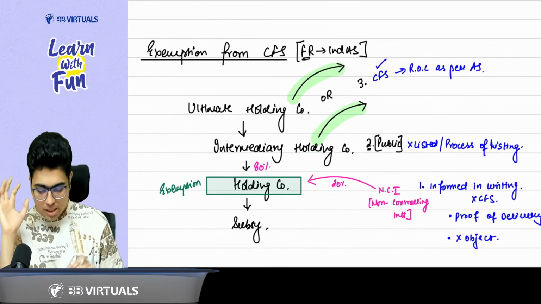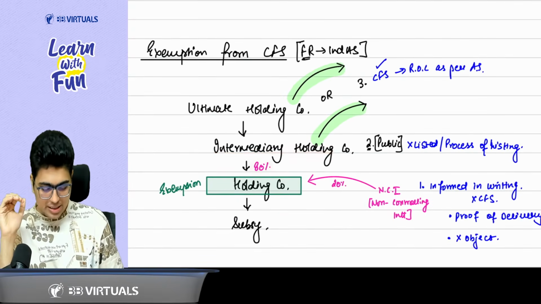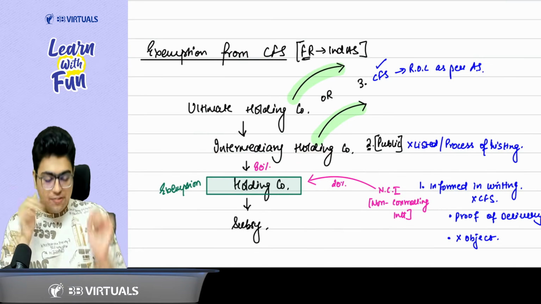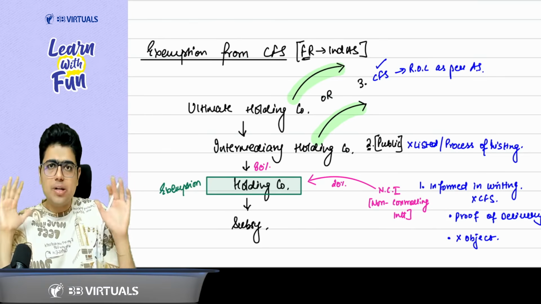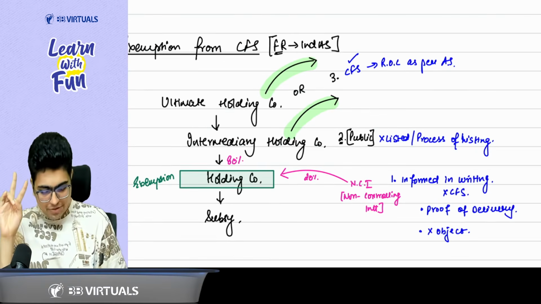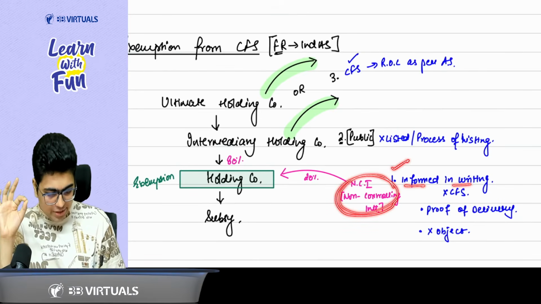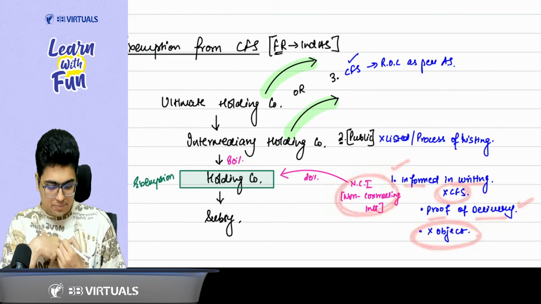Okay, sir. So let's say the intermediary holding has 80% share and 20% is with other members, that is the NCI. If 3 conditions are fulfilled, then the holding company does not need to prepare the CFS. Condition number 1: all its other members, that is the NCI, have been informed in writing that the company will not prepare the CFS. We have the proof of delivery that they have been informed, plus they have no objection to the same.